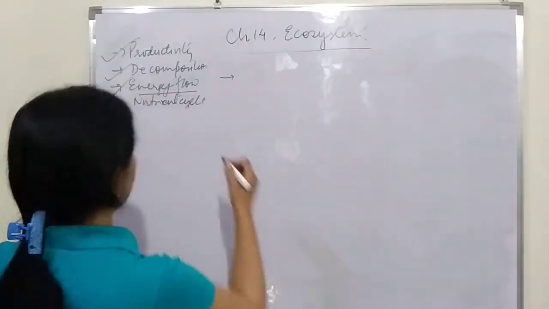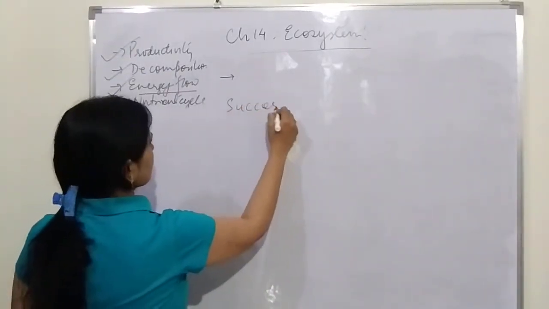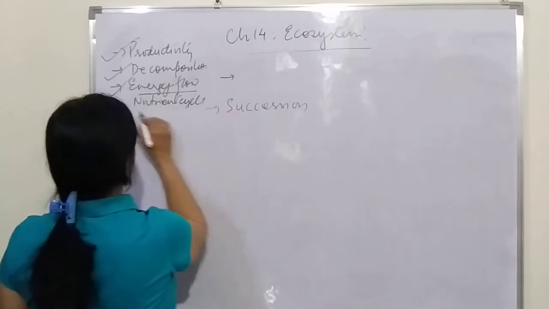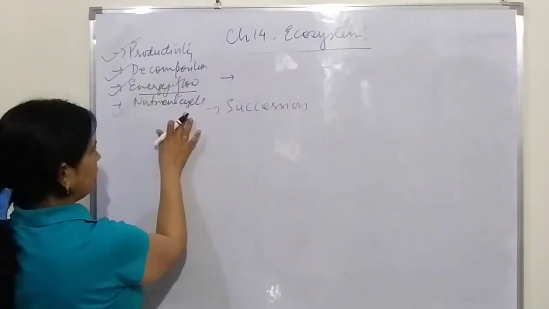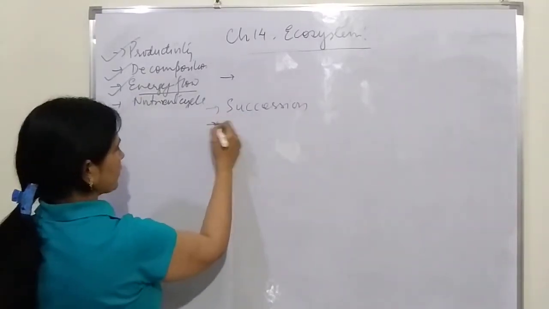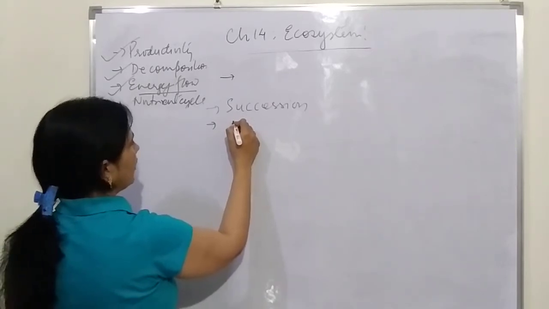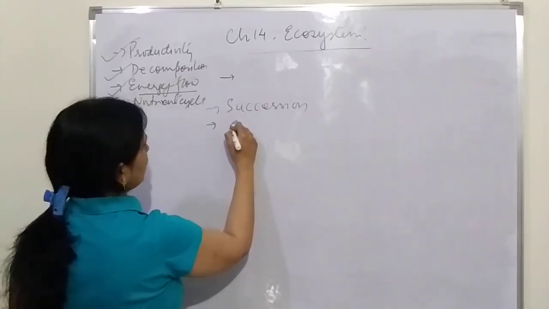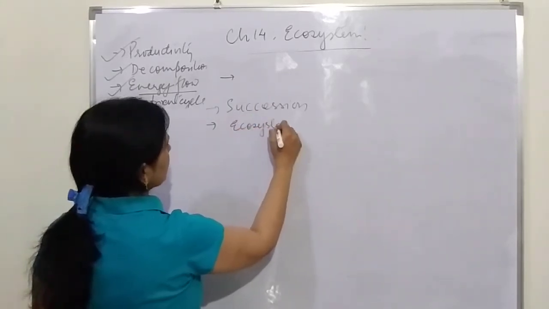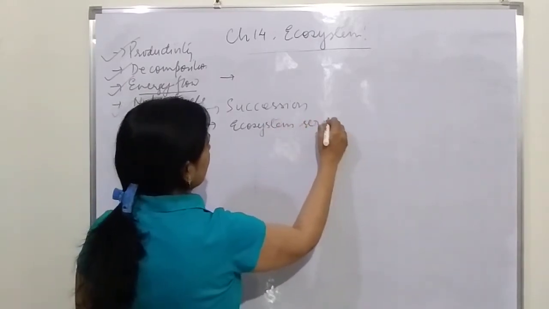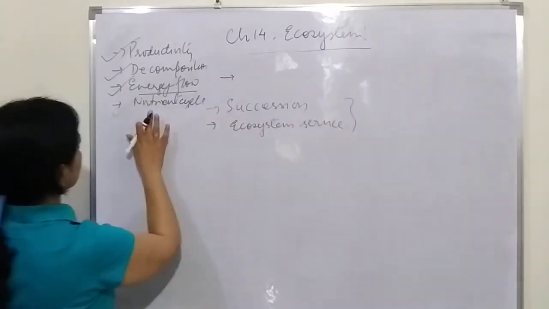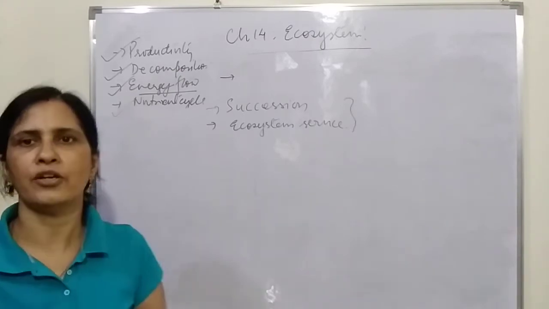Then there are two topics which are left. One of them is called succession. First of all, we will take the nutrient cycle. After the nutrient cycle, we will take succession, and then we will study the ecosystem services, what service the ecosystem is giving us. So there are just three topics left, which we will continue in the next video.